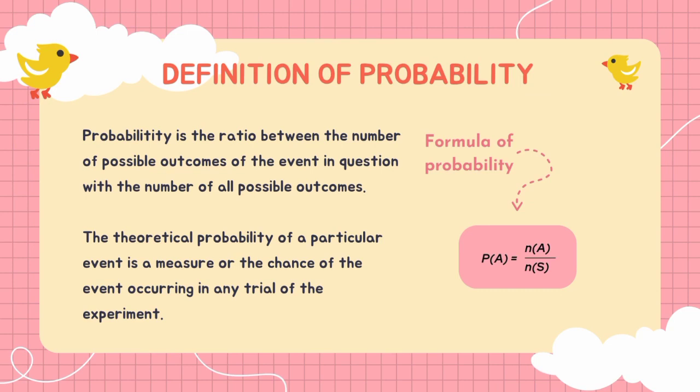Let's start by knowing the definition of probability first. Probability is the ratio between the number of possible outcomes of the event in question with the number of all possible outcomes. The theoretical probability of a particular event is a measure of the chance of the event occurring in any trial of the experiment. The probability formula is favorable cases divided by possible cases multiplied by 100.